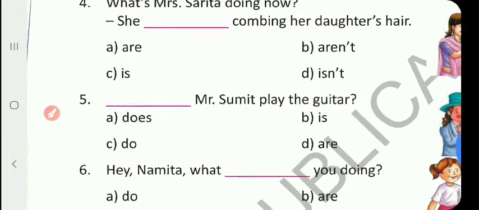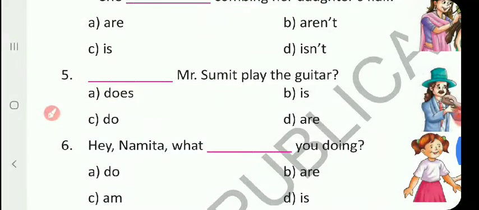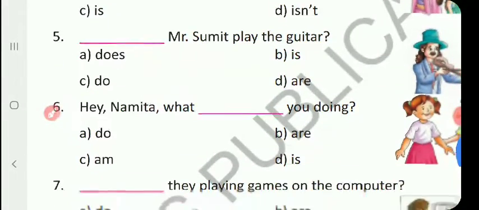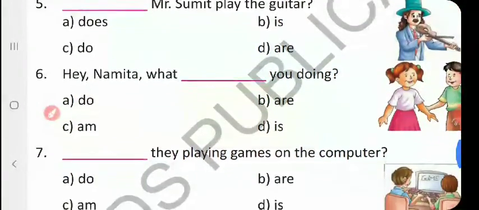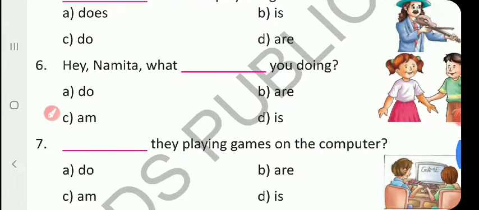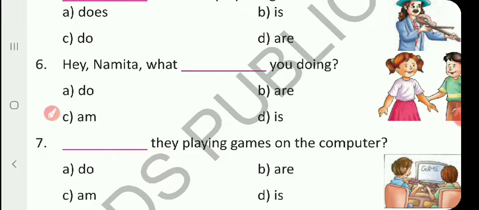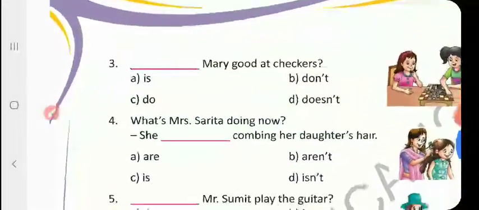Does Mr. Sumit. Number 6, are. Number 7, are. Number 8, aren't. Please write a capital letter. Then number 9, do. All these words please begin with a capital letter.